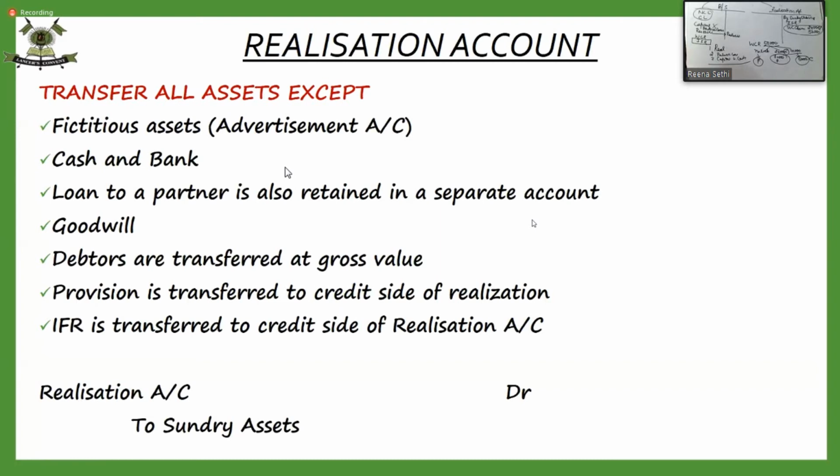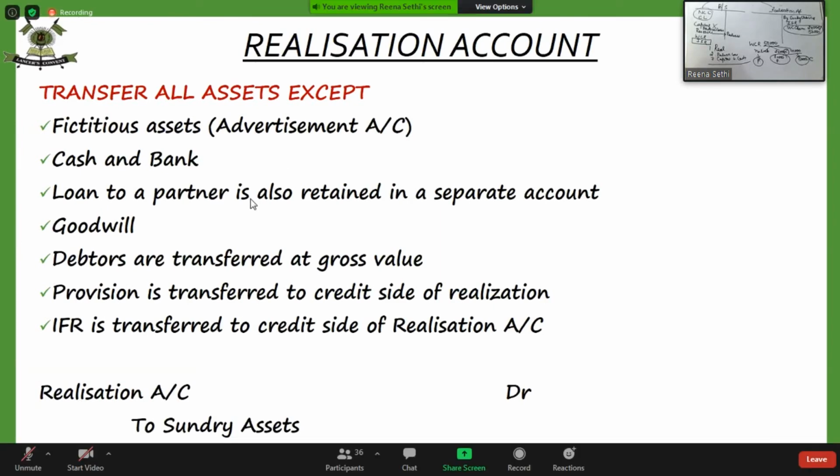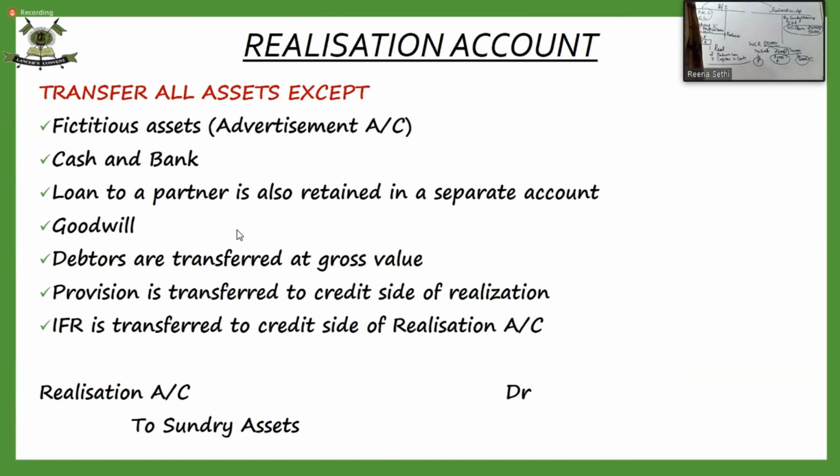Yes, children, goodwill is to be transferred to the realization account. It has been written as except, but goodwill is to be transferred to the realization account. Debtors are transferred at gross value. Provision is transferred to the credit side of realization. And IFR is transferred to the credit side of realization.